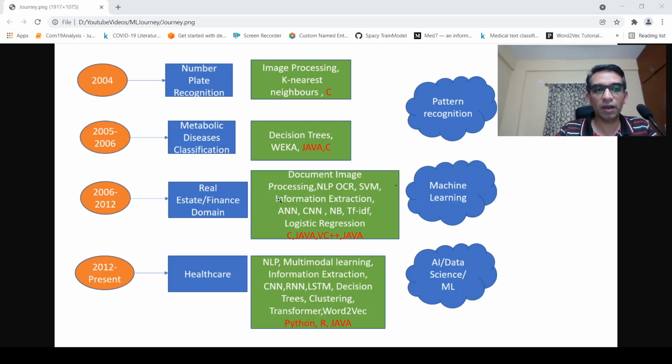For example, from 2006 to 2012, SVMs were very popular and used for a wide set of problems, and they had very good performance as well. Then slowly CNN, RNN and LSTMs picked up, and they were state of the art. Now you have transformers which are state of the art. In the middle you had word2vec for text features and embeddings. So the whole evolution of machine learning is what I have seen.